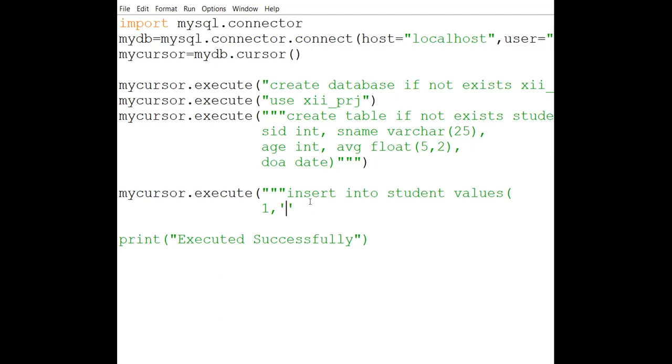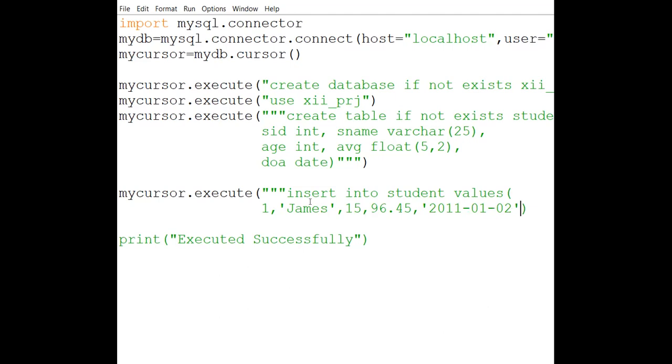So I'm writing in single quotes. For example, name of the student James. Then age of the student 15. Then average of the student suppose 96.45, comma, date of admission again in single quotes, 2011-01-02, anything, fine.